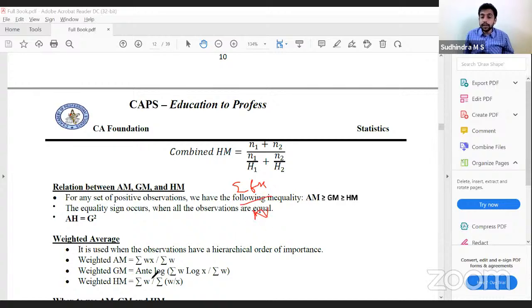Then geometric mean is anti-log of summation W log X divided by summation W. Harmonic mean is summation W divided by summation W by X. That is summation N divided by summation F by X. Yes, F by X. N divided by summation F by X.